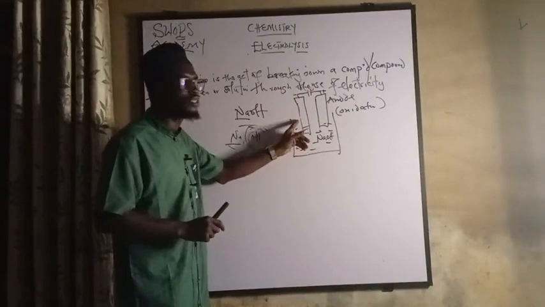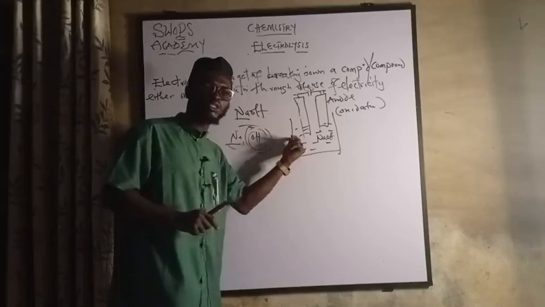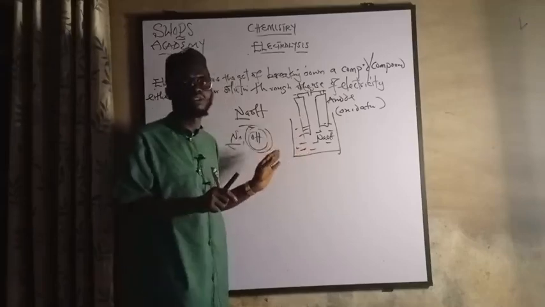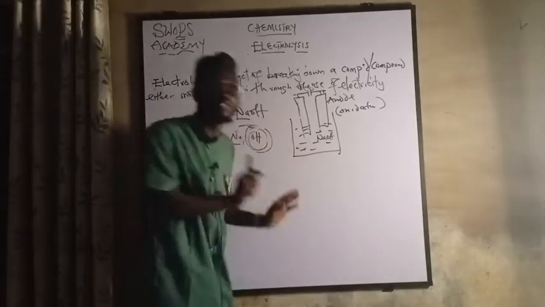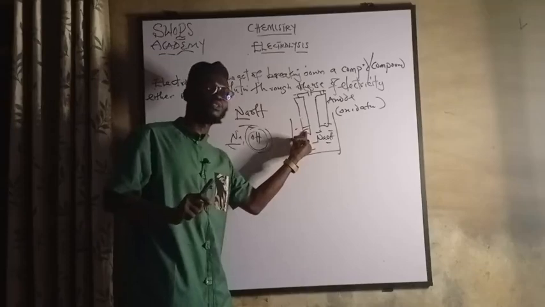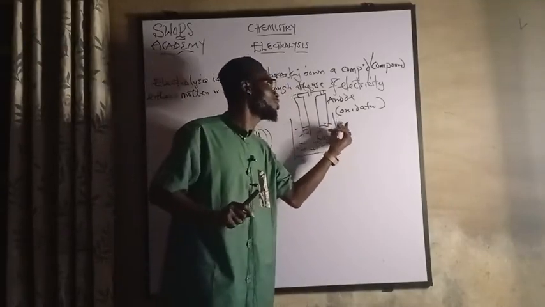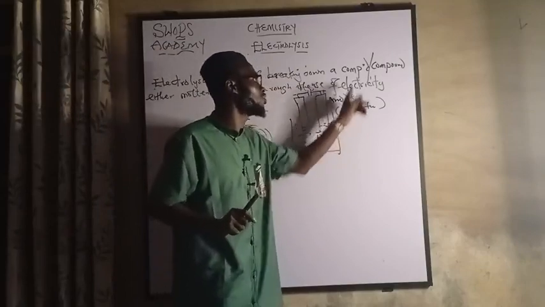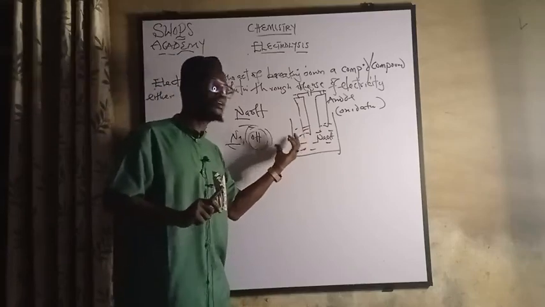Then at this cathode, which is the negative electrode, reduction occurs there. Reduction in chemistry means production of hydrogen. Hydrogen gas is produced here. Oxygen gas is produced here. When oxygen gas is produced here, we call it oxidation. When hydrogen gas is produced here, we call it reduction.